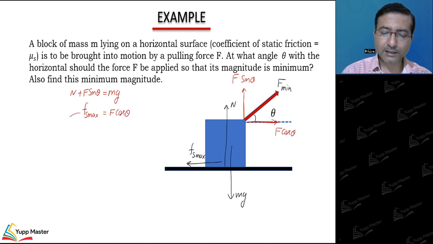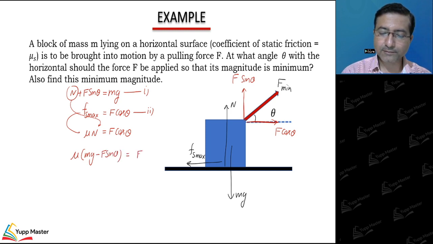So F static max is mu into N, that will be equal to F cos theta. And from the first equation, if I substitute the value of N over here, so mu times (mg minus F sin theta) is equal to F cos theta.